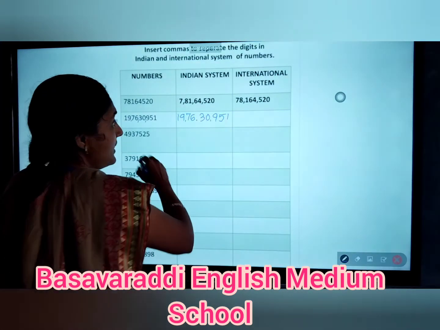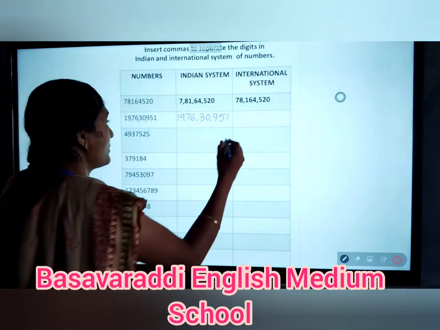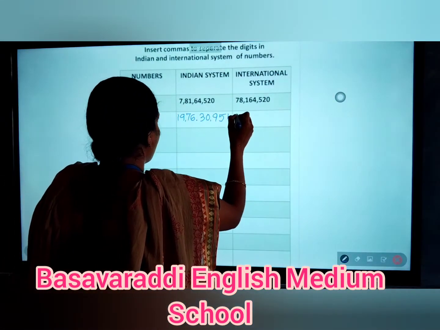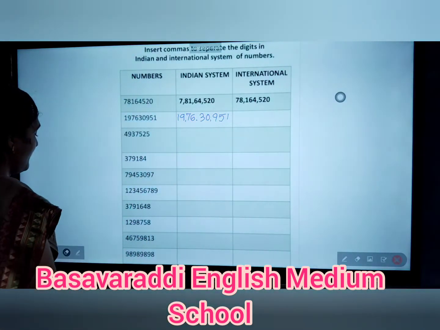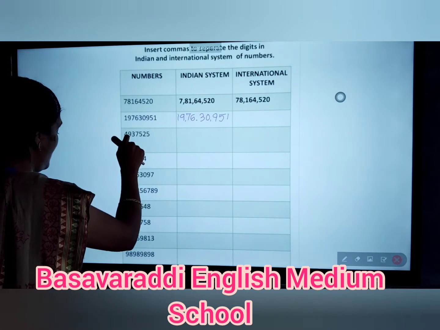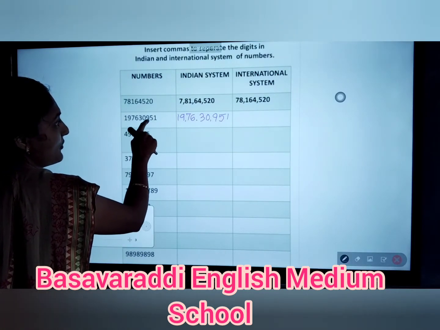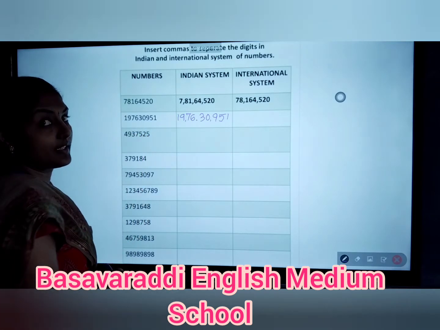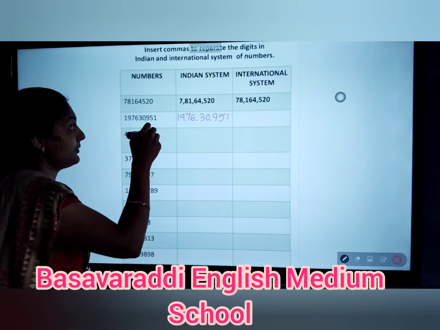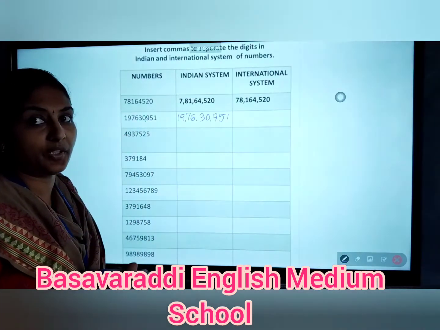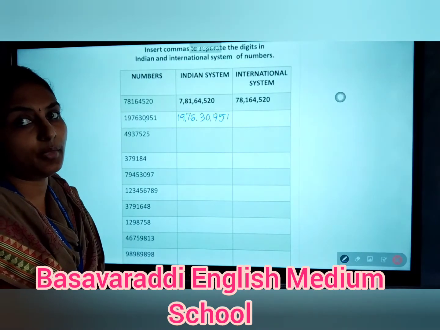Next, the same number we have to write in the international system also. So write the number there. The number is like here, that is 1 is in 1's place, 5 is in 10's place, 9 is in 100 place. So recall yourself, in the international system there are mainly 3 periods: ones period, thousands period and millions period.